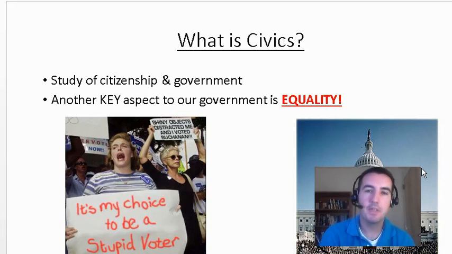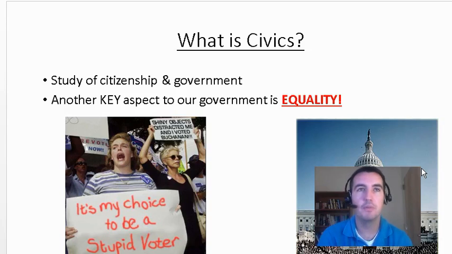And the principles are things that they're supposed to uphold, they're supposed to protect. We've talked about how they're supposed to protect liberty. We've talked about how they're supposed to protect justice. Now we're going to look at how they're supposed to protect equality.